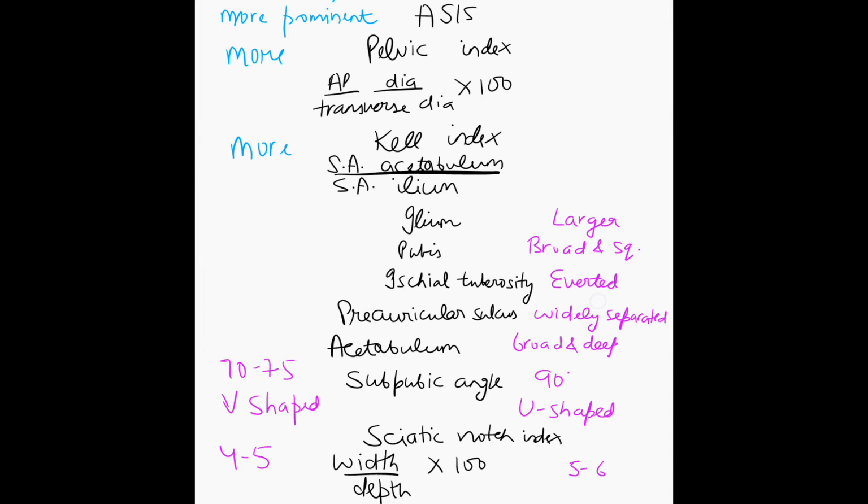Then we have the subpubic angle. Subpubic angle is also more in the females, that is 90 degree, while in males it is 70 to 75 degree, and it is U-shaped, while in the males it is V-shaped. So subpubic angle is more and U-shaped. Preauricular sulcus is also more, acetabulum is also bigger. So the socket, the acetabulum, is bigger in females. Ischium, ilium, pubis are also bigger in females. And both angles are covered, subpubic and preauricular sulcus.